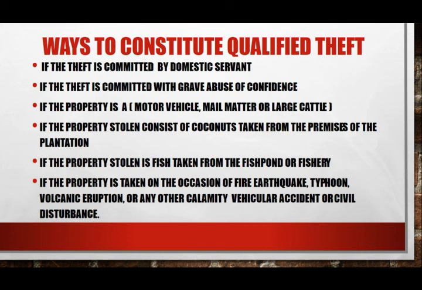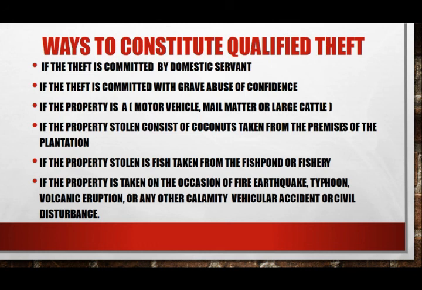So, paano ba makukumit ang qualified theft? Number 1, kung nakumit ng domestic servant, so maaaring katulong, hardinero, driver, o mga boy. Number 2, it is committed with grave abuse of confidence. So, yung mga caretaker o ang paggamit ng fictitious name na nagpapakilala na sila ay person in authority.